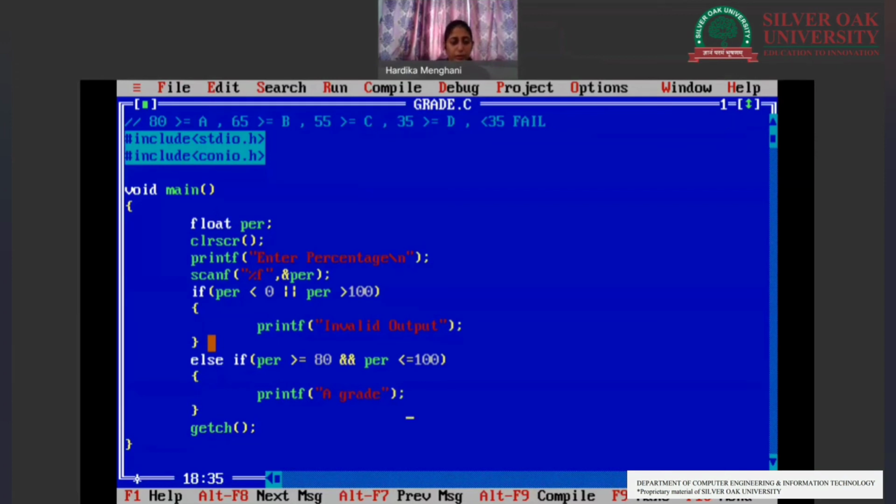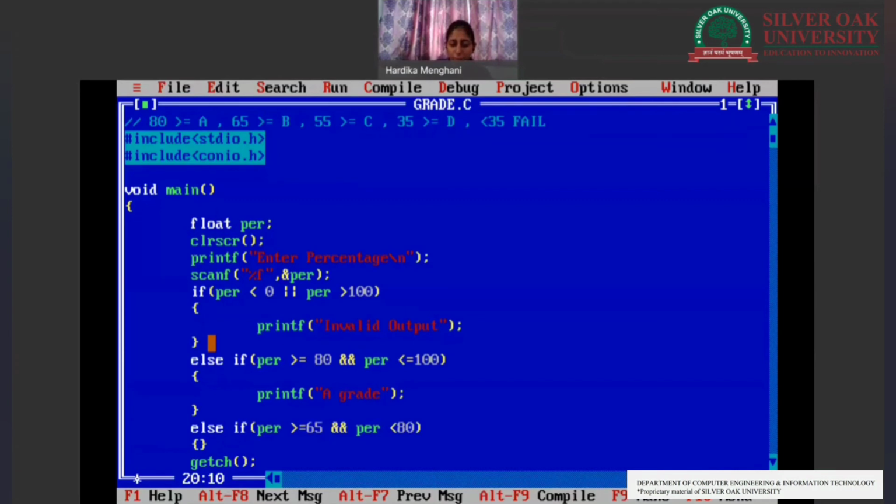Now we will be moving to our next condition. Else if the percentage is greater than or equal to 65 and the percentage is less than 80. Why do we need to mention this?